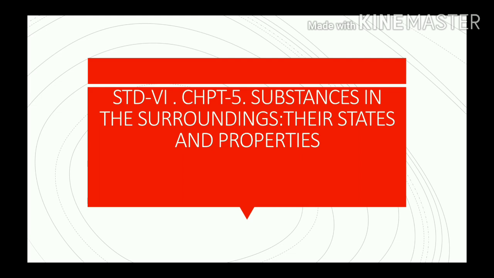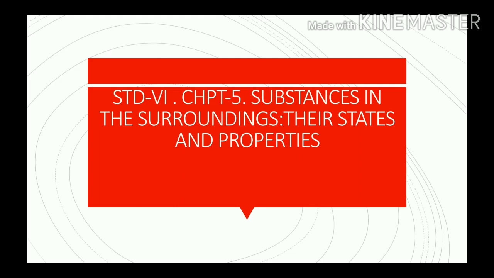We are going to learn chapter number 5 from Science of Standard 6. The name of the chapter is Substances in the Surroundings, Their States and Properties. This is our first part.